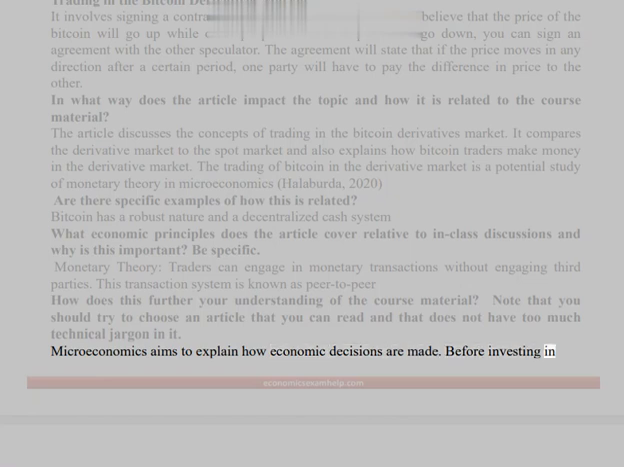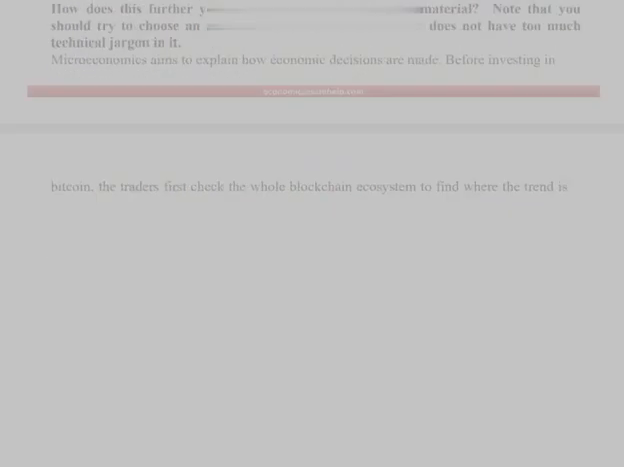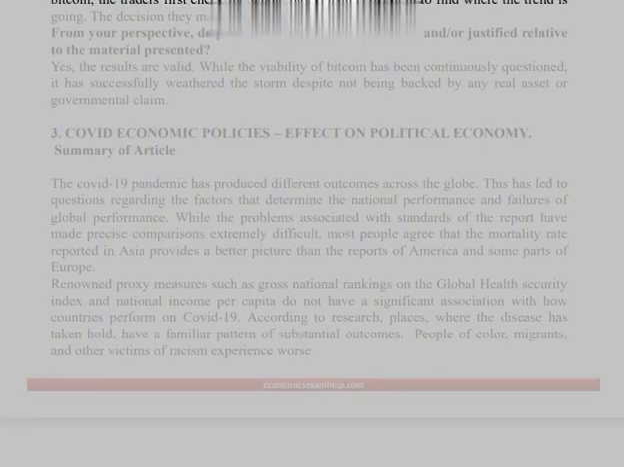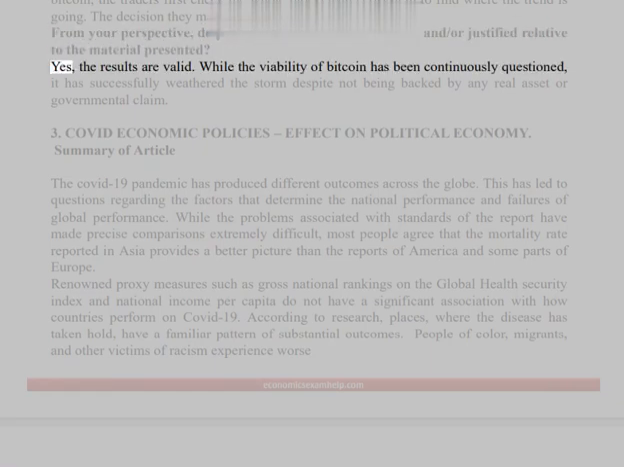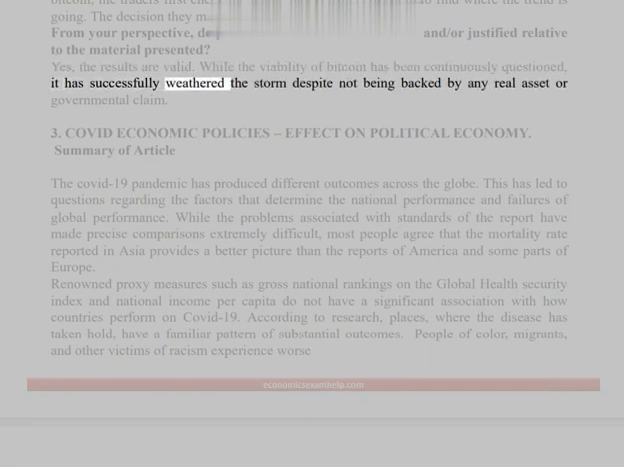Before investing in Bitcoin, the traders first check the whole blockchain ecosystem to find where the trend is going. The decision they make will depend on the trend. From your perspective, do you believe the results to be valid and/or justified relative to the material presented? Yes, the results are valid. While the viability of Bitcoin has been continuously questioned, it has successfully weathered the storm despite not being backed by any real asset or governmental claim.